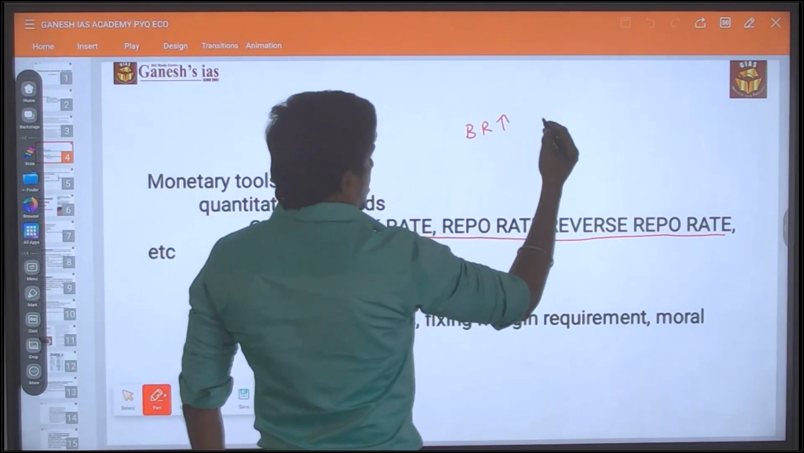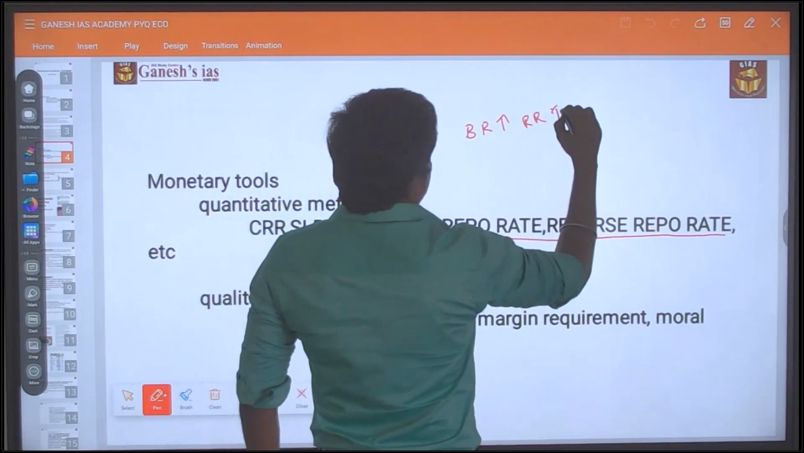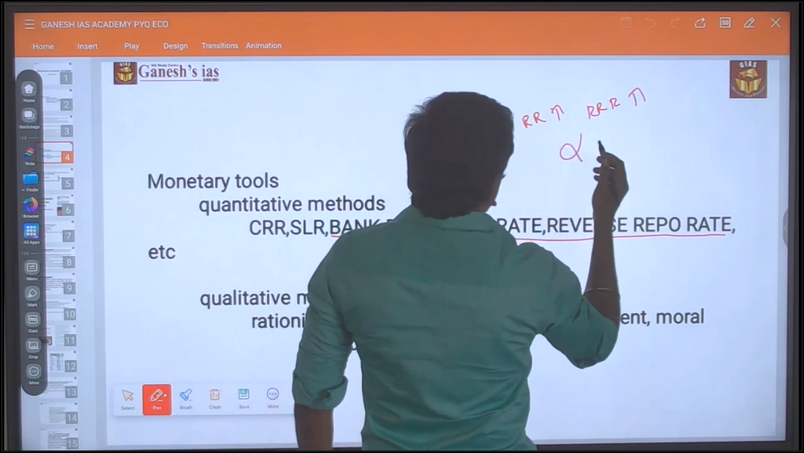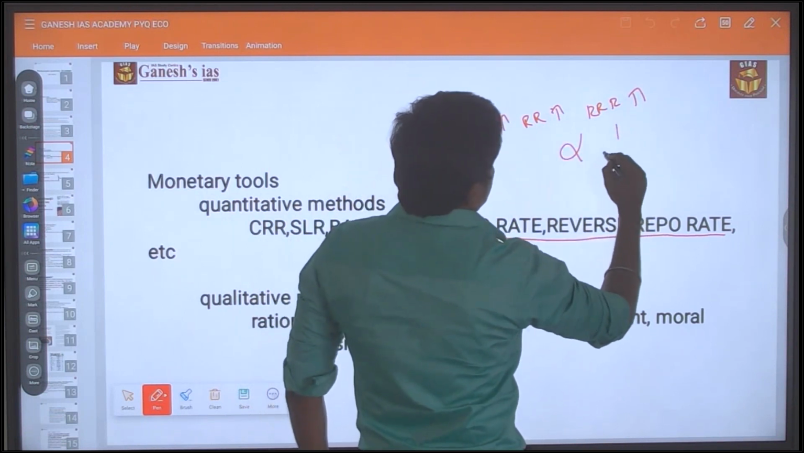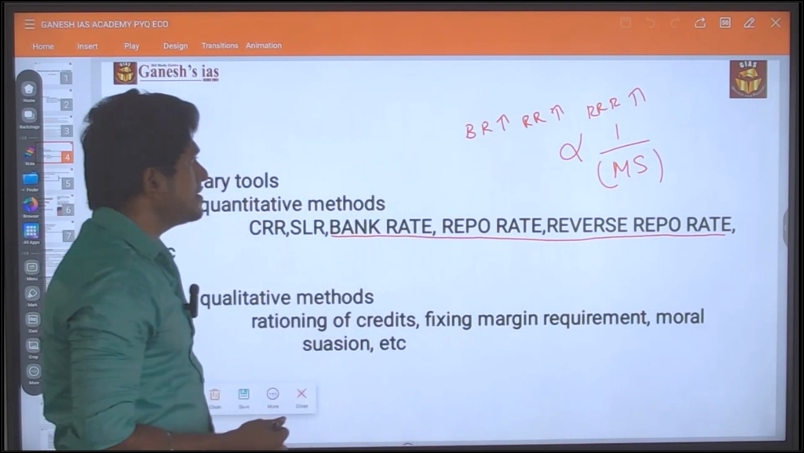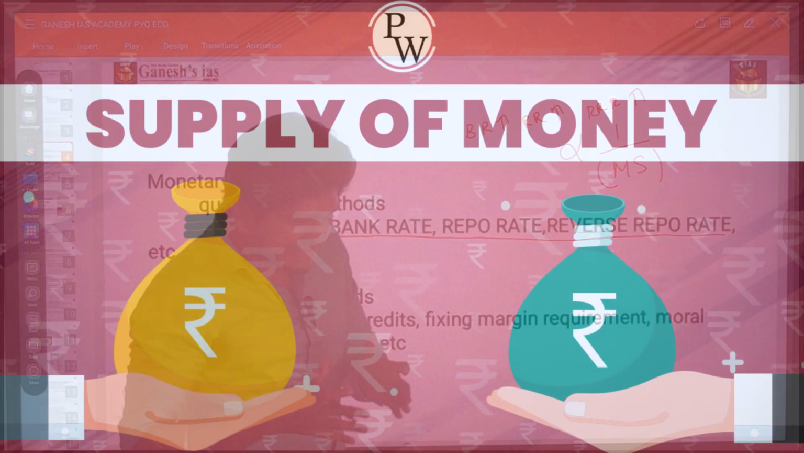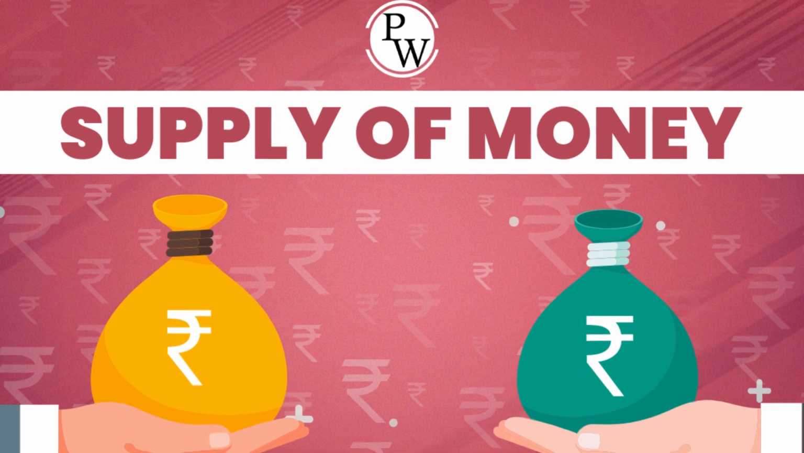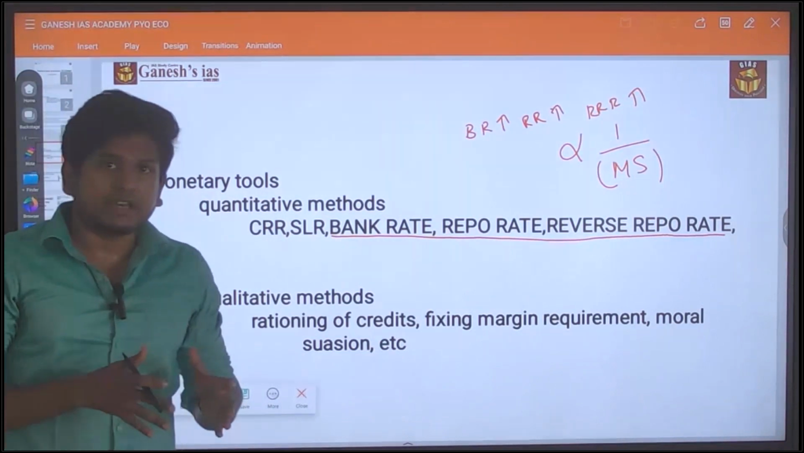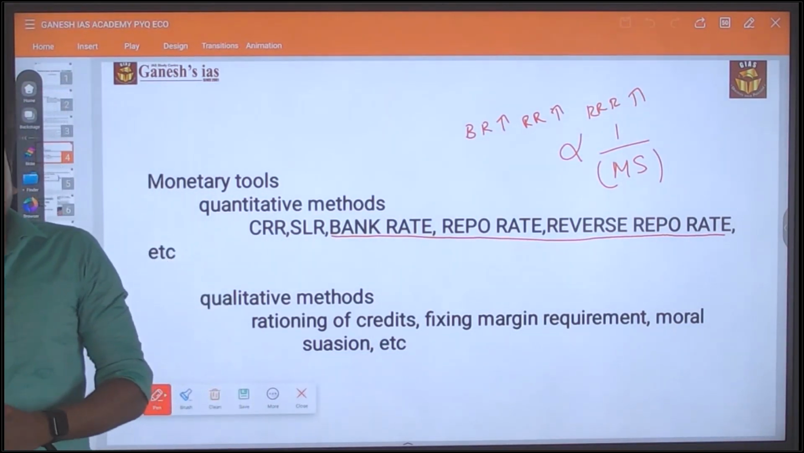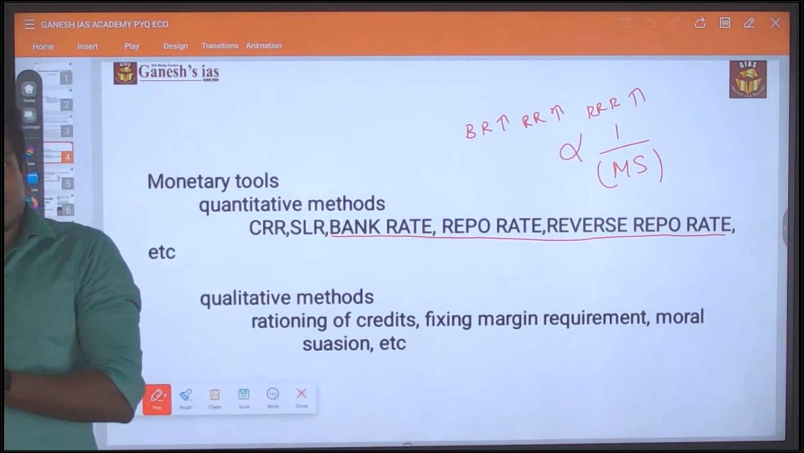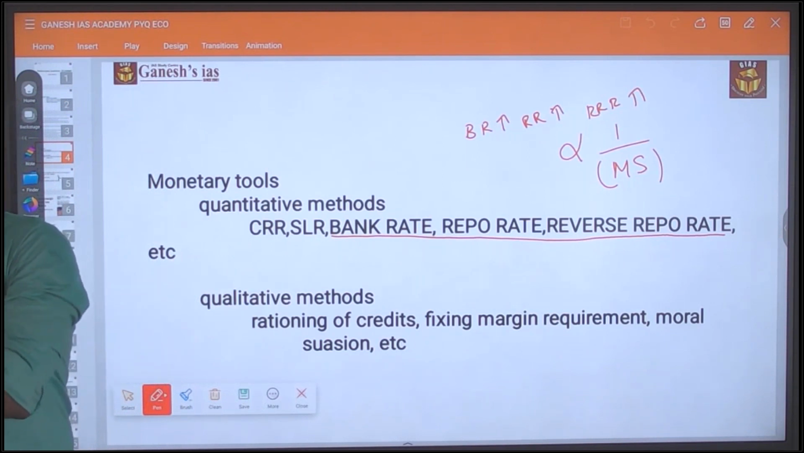If you increase the bank rate, repo rate or reverse repo rate, note that bank rate, reverse repo rate and repo rate all have an inverse relationship with the money supply. So if you increase the bank rate, there will be a decrease in the money supply in the market. When the money supply is reducing, there will also be a reduction in inflation in the market. In such a way the central bank reduces the money supply and controls inflation.